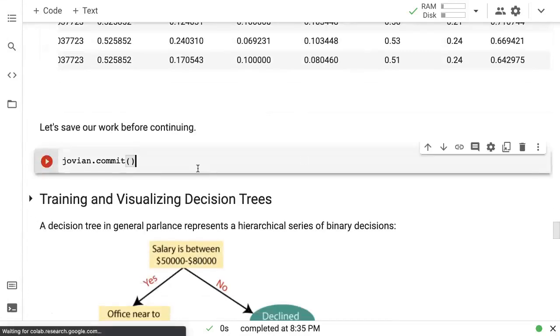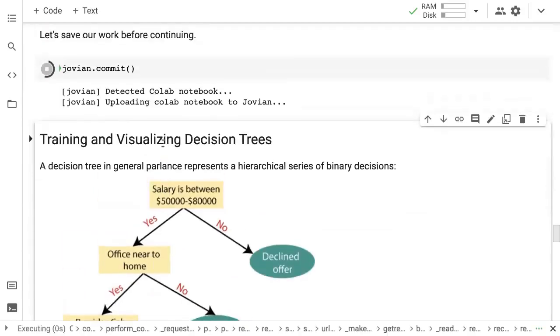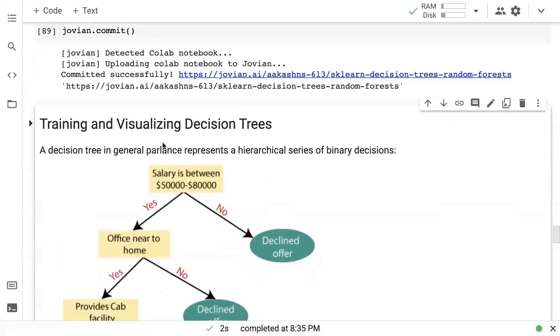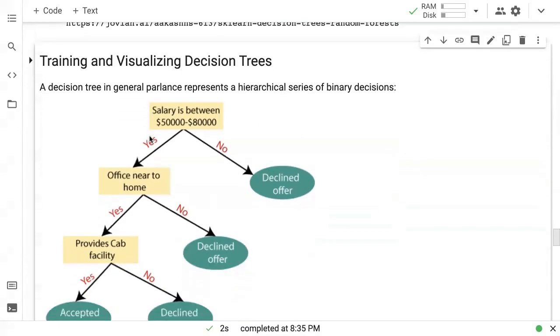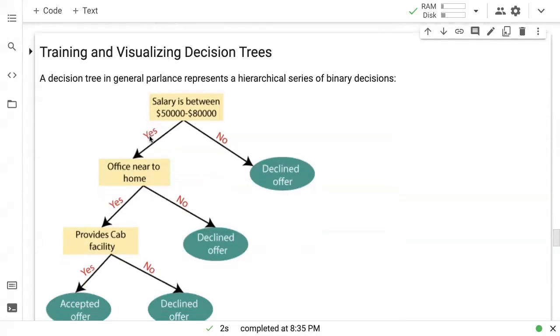Okay, so let's save our work before continuing. This is something that we did the last time as well. All this is something that we've done the last time as well. So this should start to feel fairly standard and boring by now, because these are the steps that you will take for pretty much every machine learning problem.